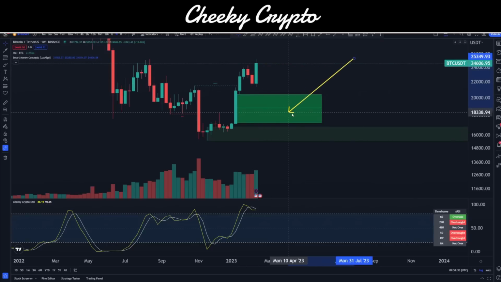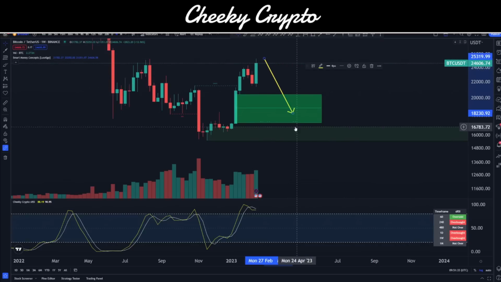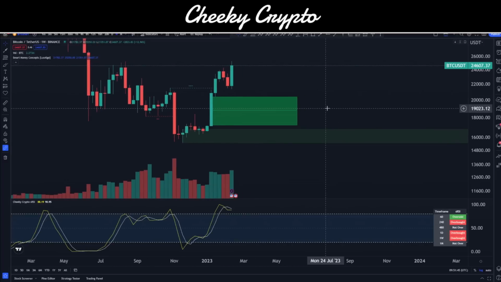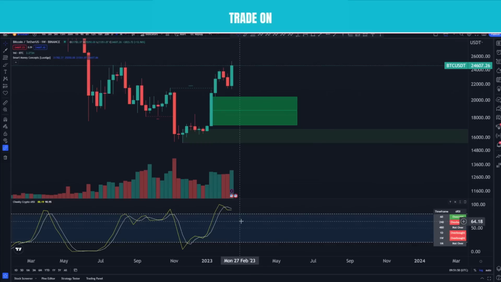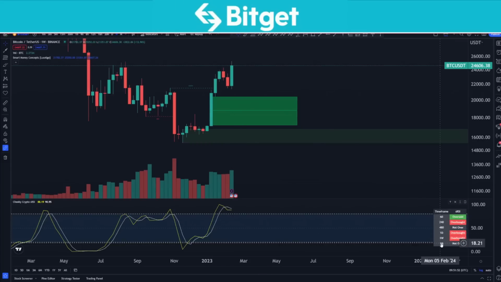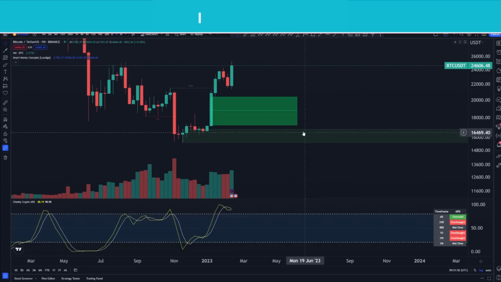What tends to happen though is price loves to come back down, fill the fair value gap, and then go back in the direction. So it'll go back up after filling this area. So where is this gap and how likely is it that we are going to be moving down? Well, I think it's highly likely that we move down, bearing in mind this is the weekly chart, and we are heavily overbought, not only on the weekly, but the daily as well, the 4-hourly and so forth. So a move to the downside is likely.